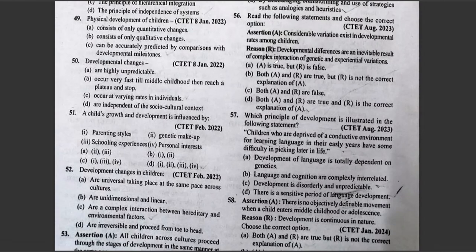A. A is true and R is false. B. Both A and R are true, but R is not the correct explanation of A. C. Both A and R are false. D. Both A and R are true, and R is the correct explanation of A. Yes, the correct answer is option D.